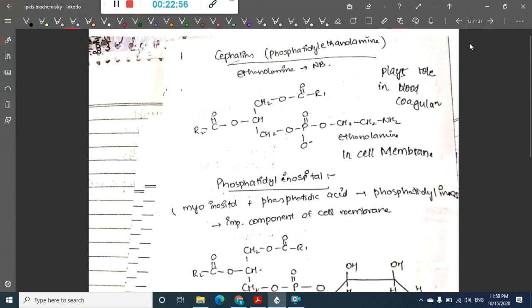Next we have to learn about some other compounds. We will learn about them in the next class.